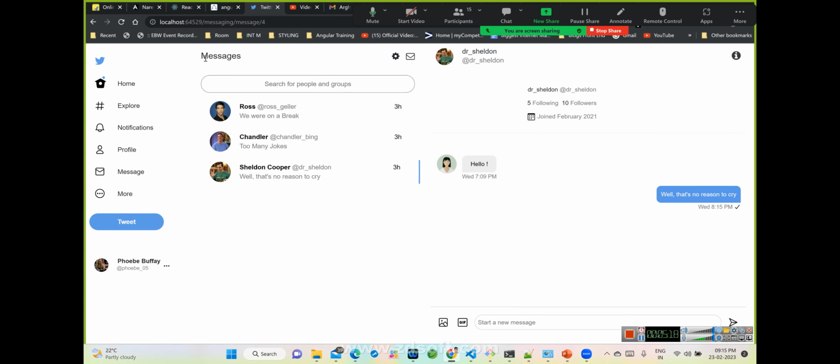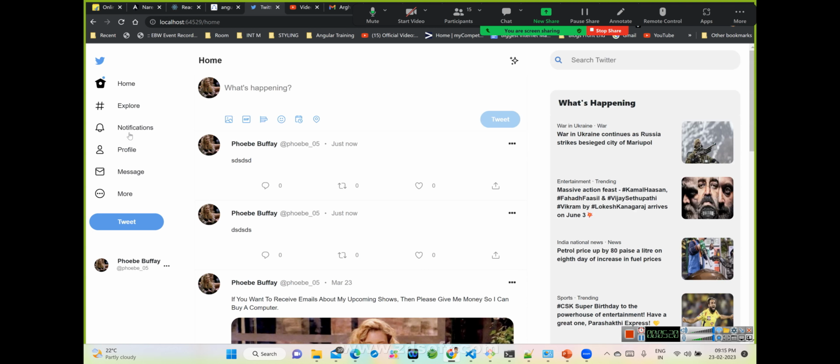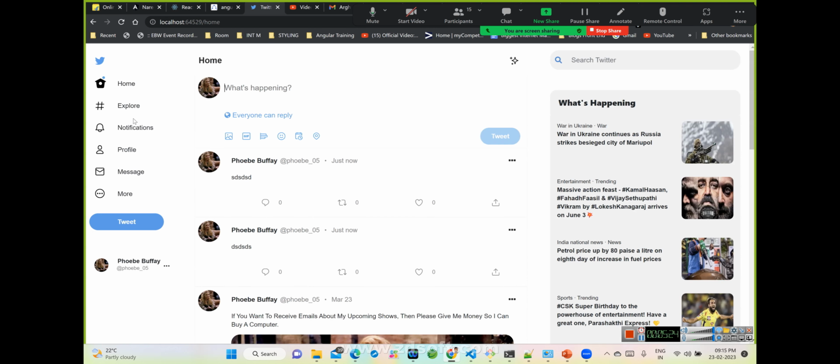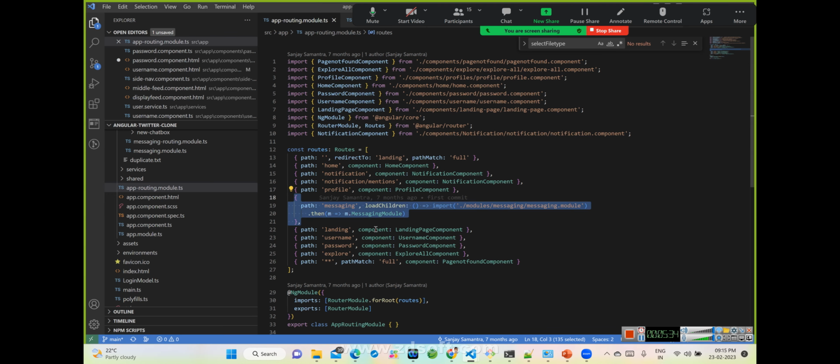Messaging is not something common like tweeting or seeing notifications and other things. So we have taken it as a different module, and we have used the loadChildren property for doing the lazy loading part of it. So if we see it here, for the path messaging, we are using loadChildren with another kind of import to do that.